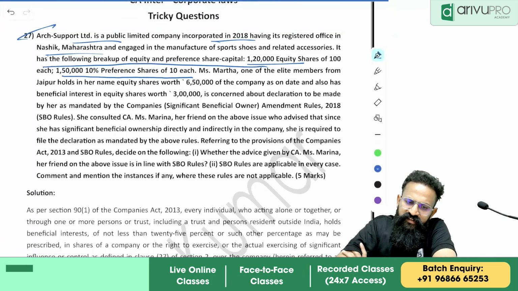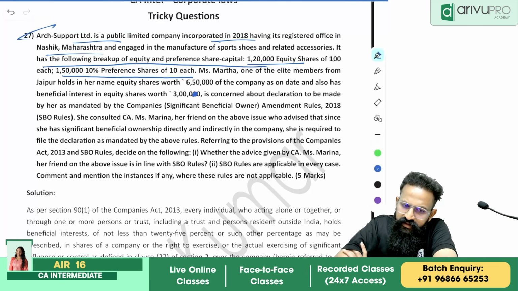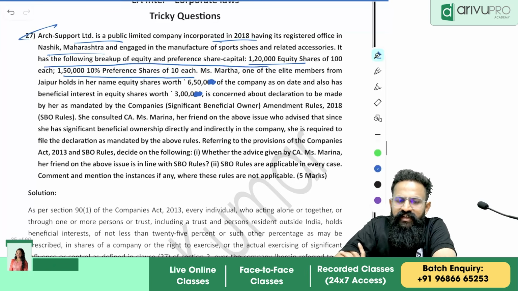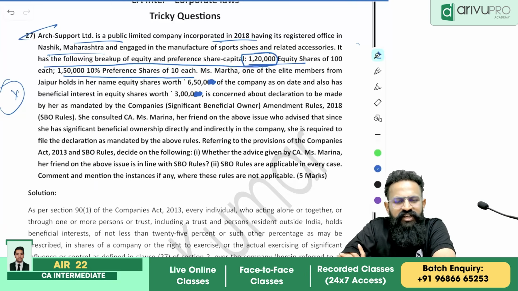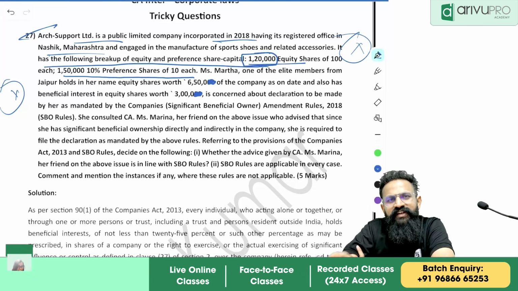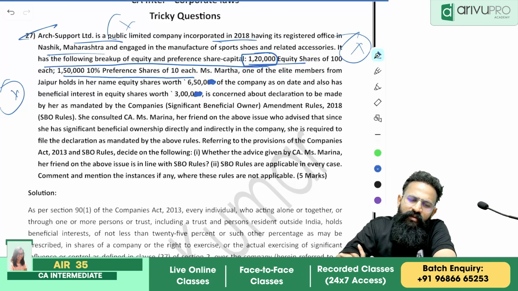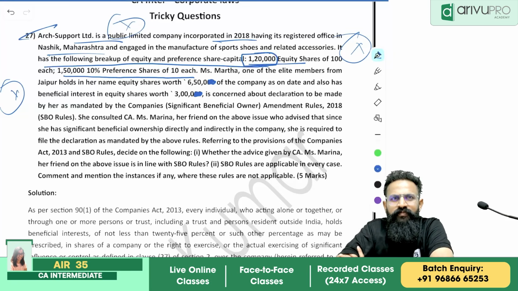That means how many shares does she have? She has 3,000 plus 6,500, that is 9,500. In 1,20,000, how much is 10 percentage? 12,000. How much do I have? 9,500. Of course, people, I do not have 10 percentage. So she is not considered as holding significant influence, and hence SBO provisions are not applicable to her.